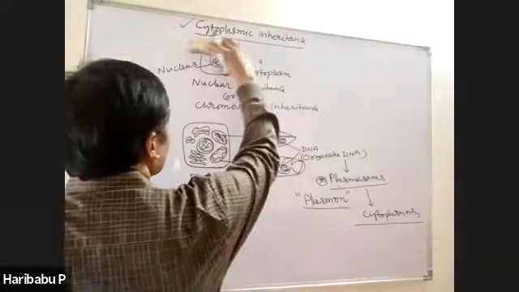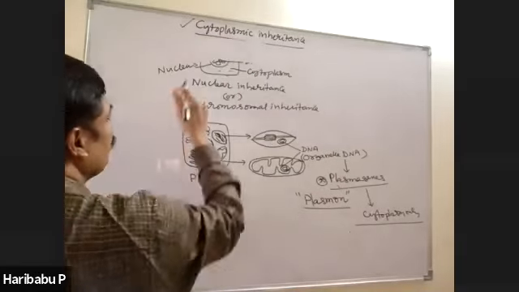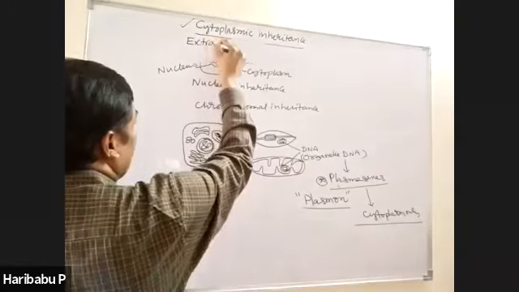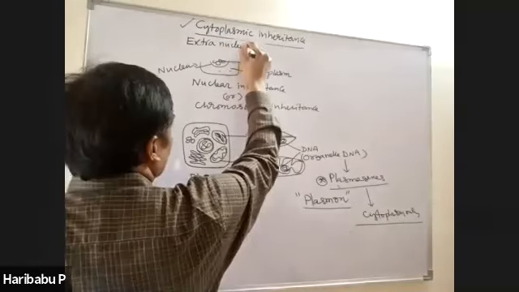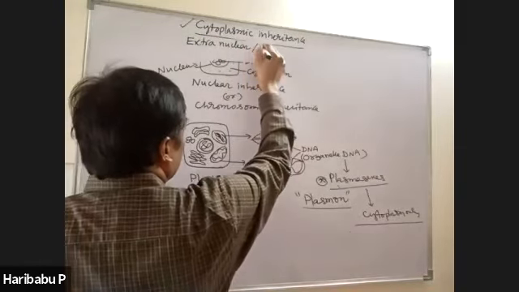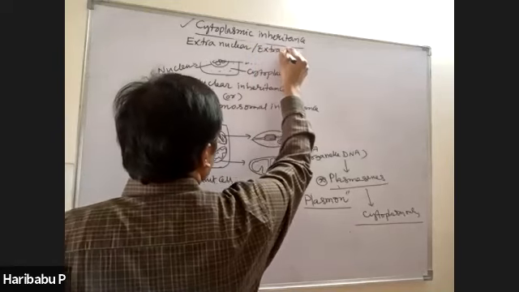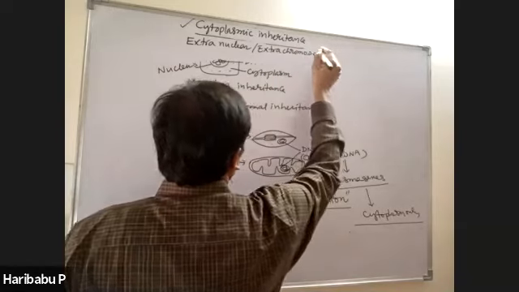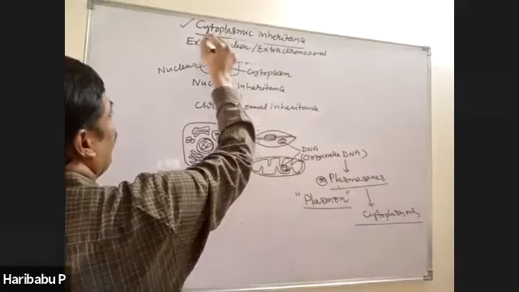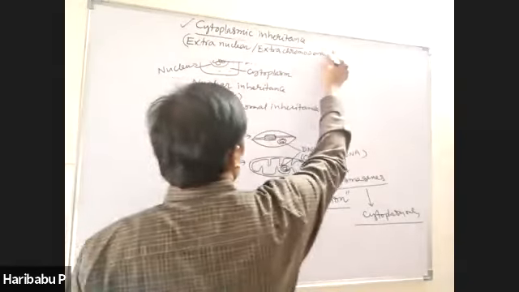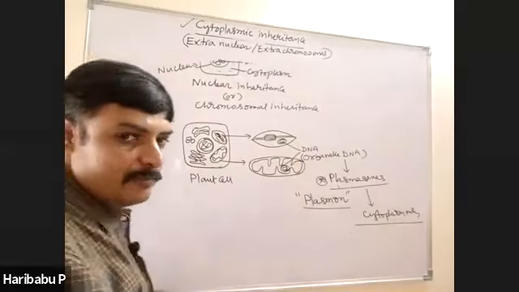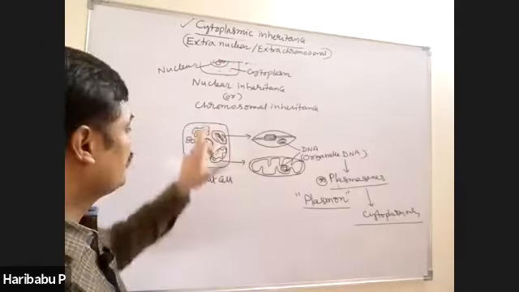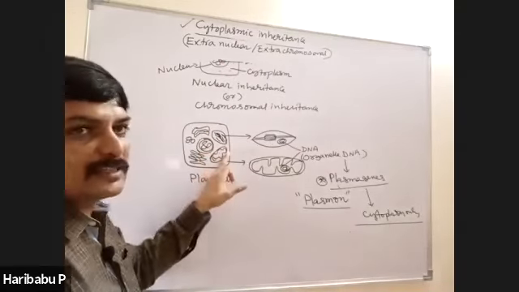And this is also called extranuclear or extra chromosomal inheritance. Extranuclear inheritance, because it is present outside the nucleus.